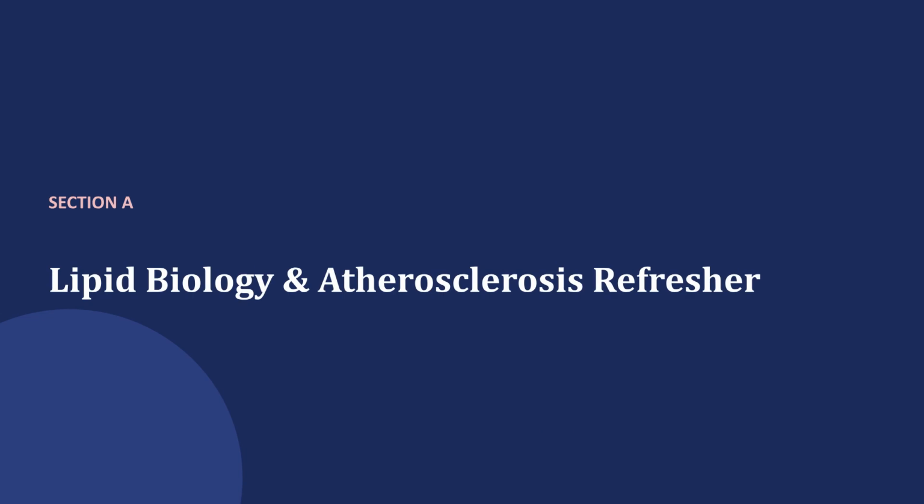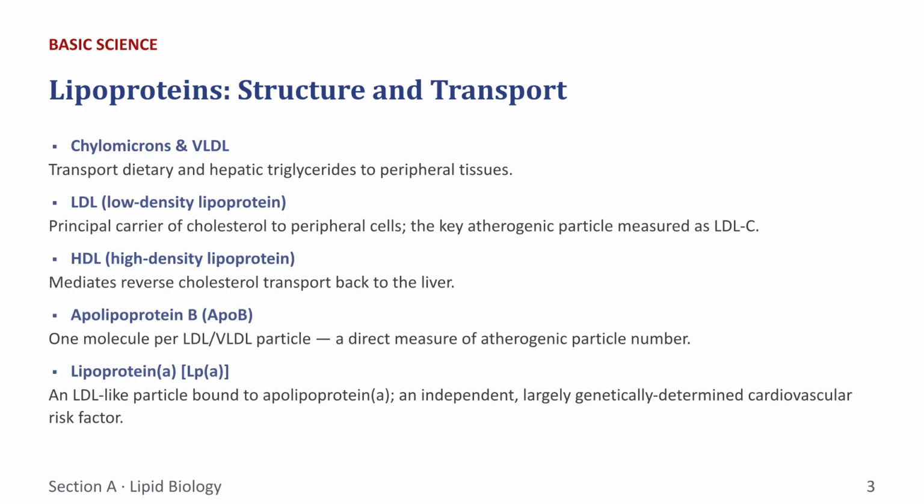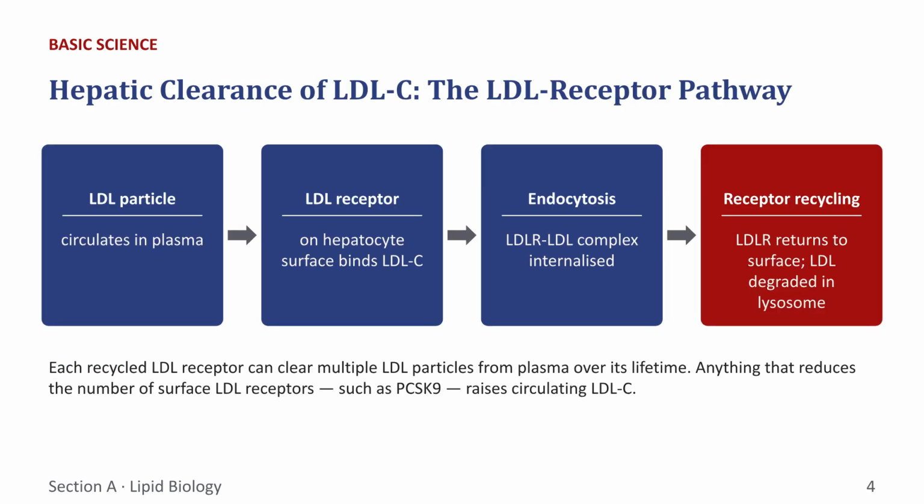We begin with Section A, a refresher on lipid biology and atherosclerosis. Lipoproteins facilitate lipid transport. Key particles include VLDL, HDL, and LDL, which is the primary atherogenic carrier. Apolipoprotein B measures particle number, while lipoprotein(a) serves as an independent, genetically determined risk factor. The LDL receptor pathway is vital for clearing cholesterol. LDL particles bind to receptors on hepatocytes and are internalized. The receptor then recycles to the surface. PCSK9 interferes with this process, reducing available receptors and raising plasma LDL-C.